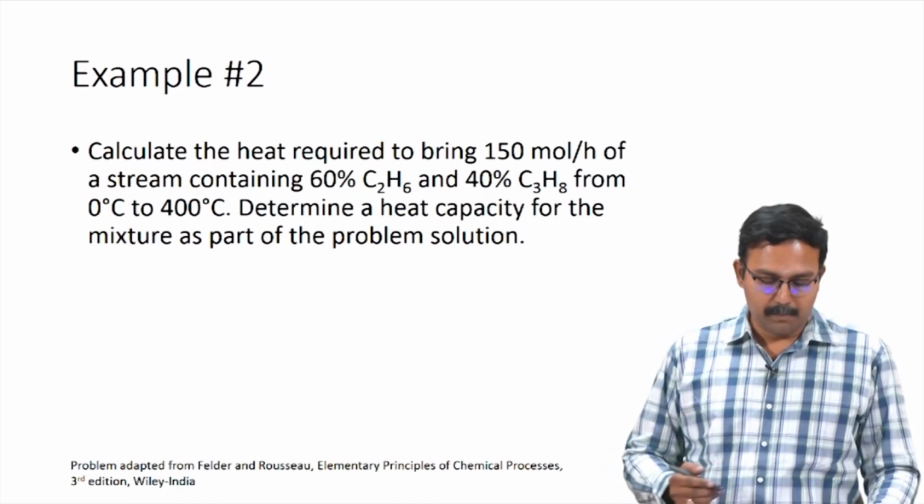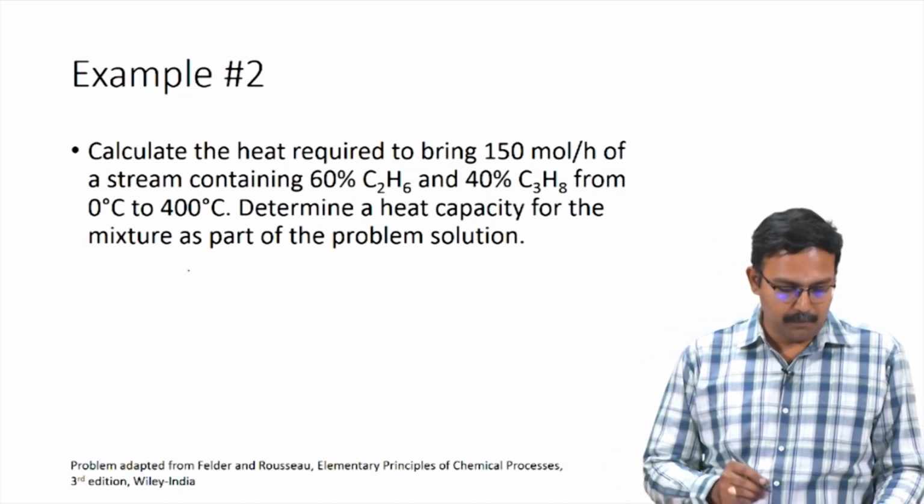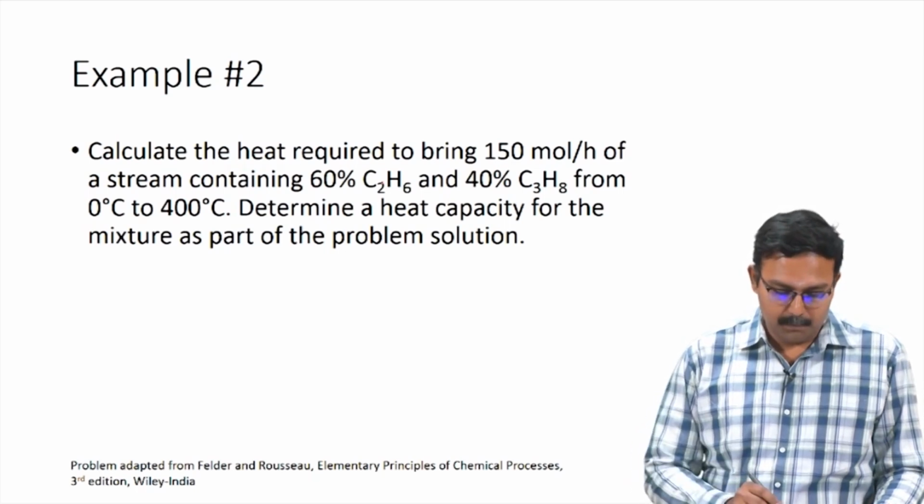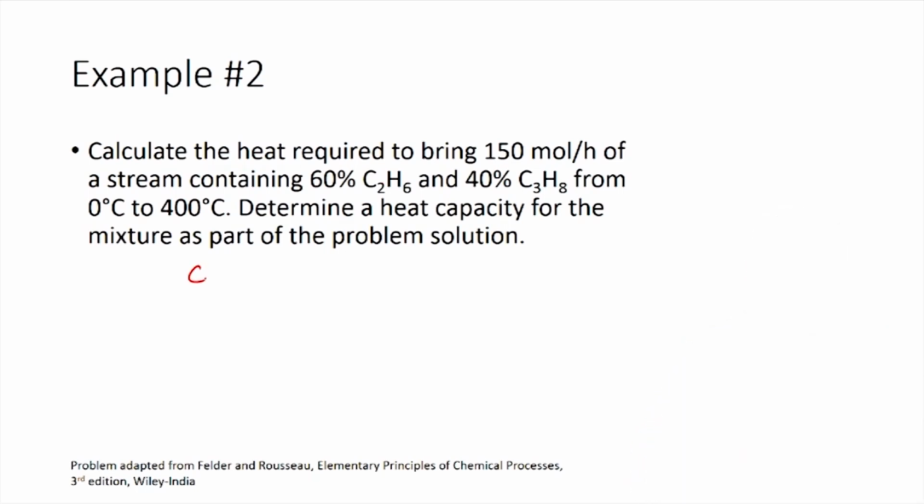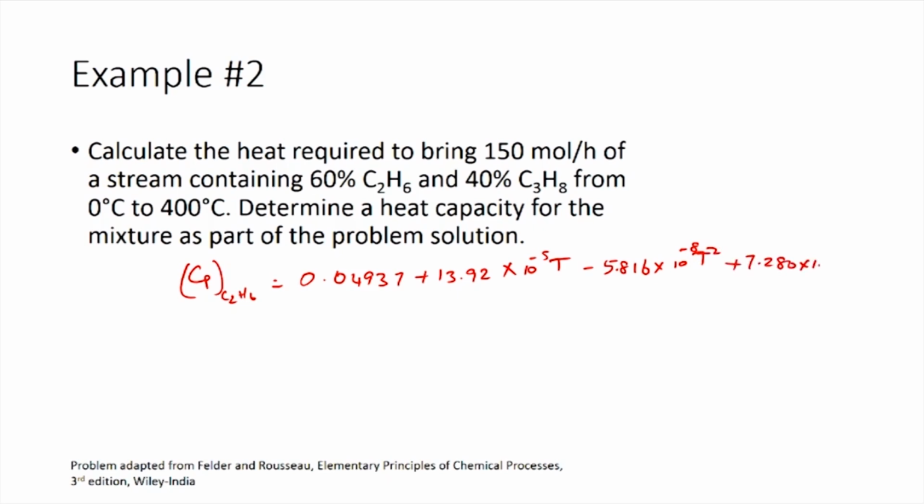To calculate Cp of the mixture, we first need to know the Cp of ethane and propane. So, Cp of ethane, C2H6, is given as 0.04937 plus 13.92 times 10 power minus 5 T minus 5.816 times 10 power minus 8 T squared plus 7.280 times 10 power minus 12 T cubed.